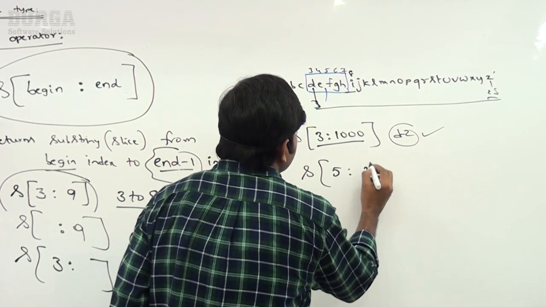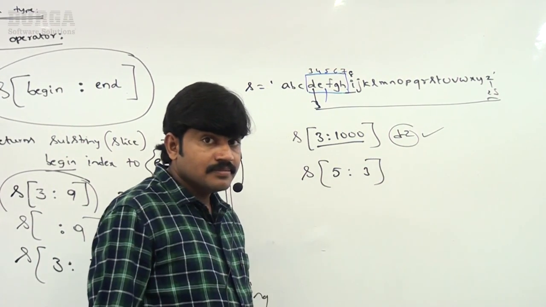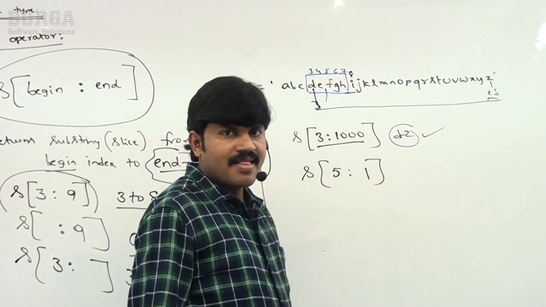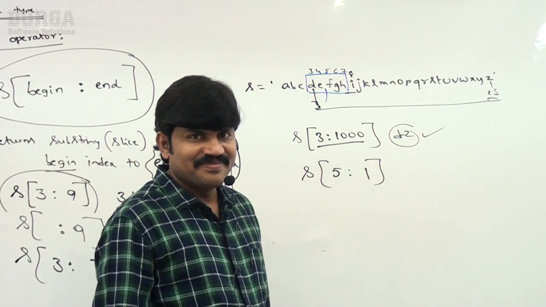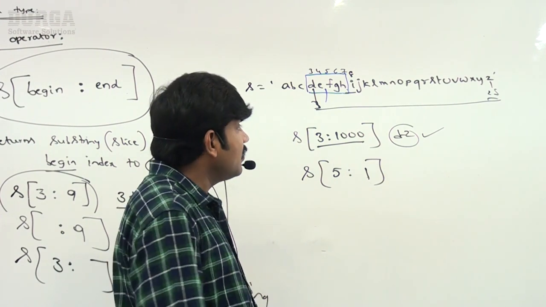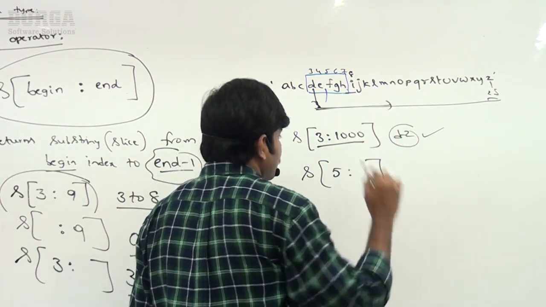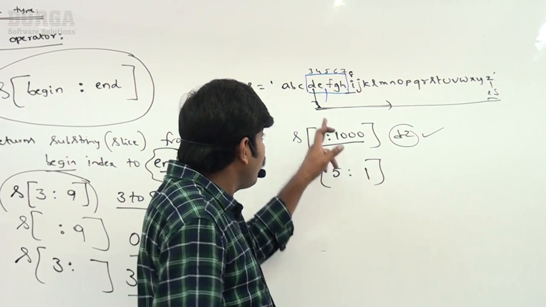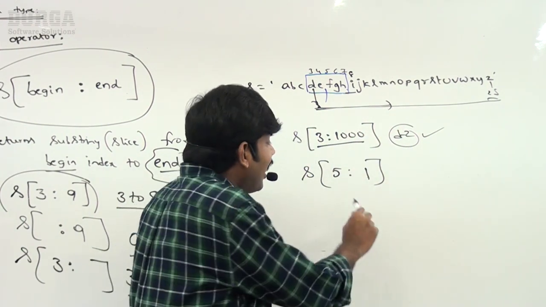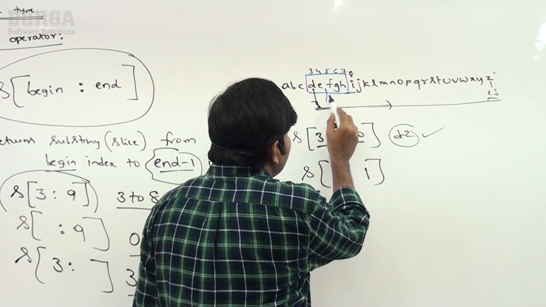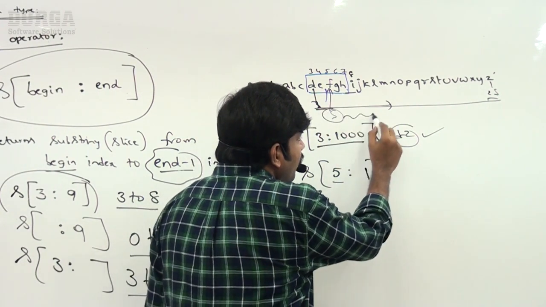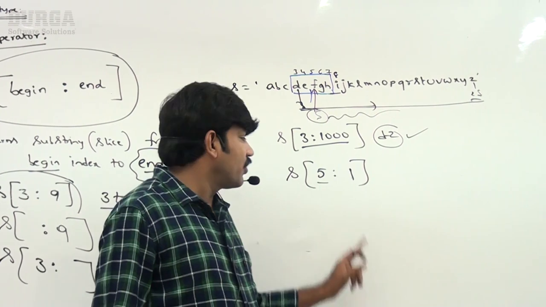Okay, well. Next, suppose I consider S of 5 colon 1. What will happen now? Sir, here we always move in the forward direction. In the forward direction, after index 5, if you move forward, you are never going to get 1.